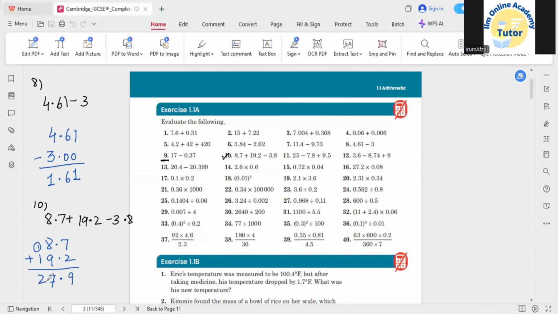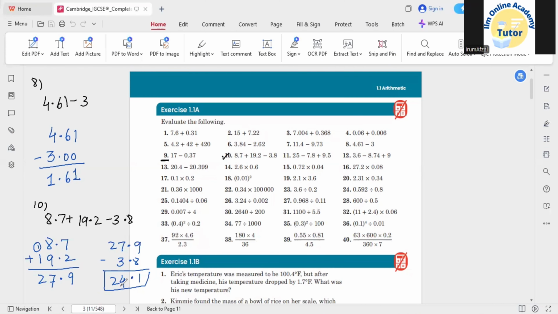From this 27.9, now we need to subtract 3.8. So decimal point exactly under the decimal point, and then you can subtract it. So 9 negative 8 would be 1, 7 negative 3 would be 4, and 2 would come down. So this is basically the answer for this: 24.1. So if they give addition and subtraction together, you can first add the numbers together, okay, and then you can subtract them.